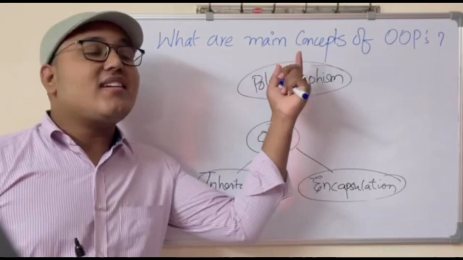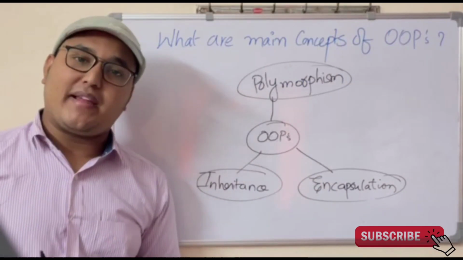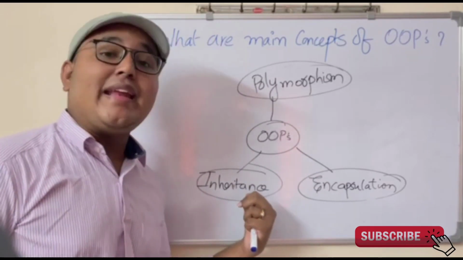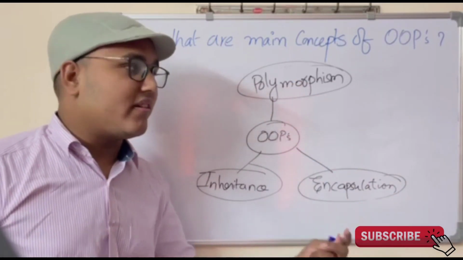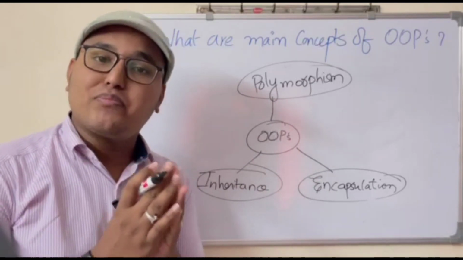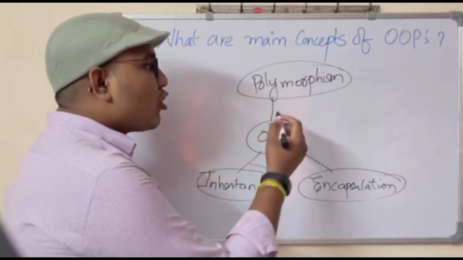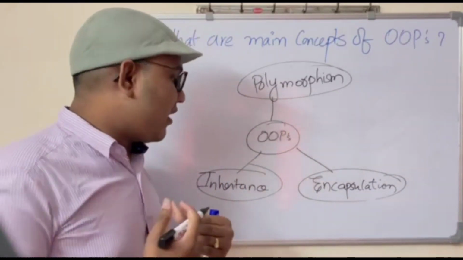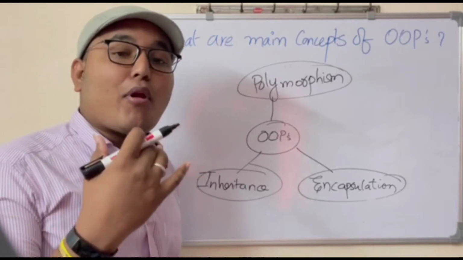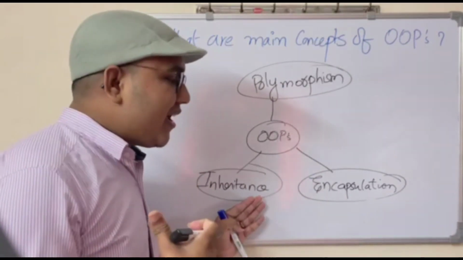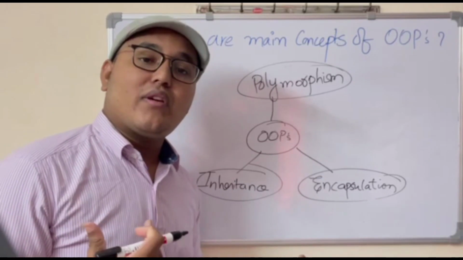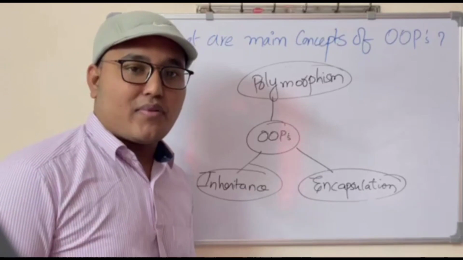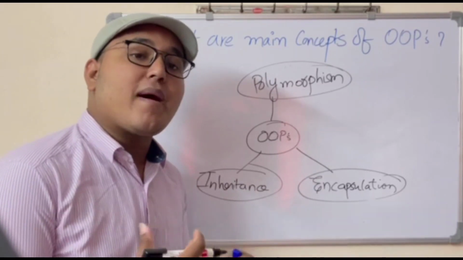Now let's talk about what are the main concepts of object-oriented programming language. So there are three main concepts of object-oriented programming language, namely inheritance, polymorphism, and encapsulation. These are also called the three pillars of object-oriented programming language. Okay, now, what is meant by polymorphism? If one thing exists in many forms, it is known as polymorphism. What is meant by inheritance? Acquiring the properties of the parent class into the child class is known as inheritance. What is meant by encapsulation? Encapsulation is the binding of data and methods. In this encapsulation, we will be talking about the visibility.